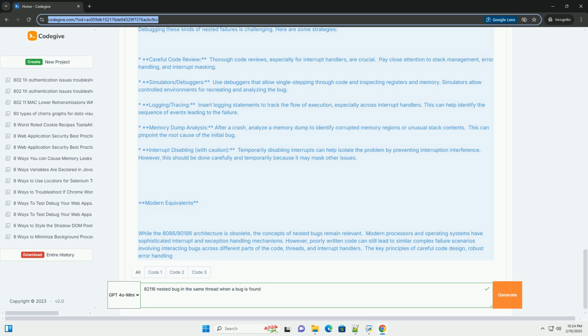This tutorial provides a conceptual overview and illustrative code examples. Real-world debugging of such nested bugs requires extensive experience and the use of sophisticated debugging tools. Remember that the exact nature of a nested bug depends heavily on the specific code and circumstances. The scenarios presented highlight potential failure modes and the importance of defensive programming principles.